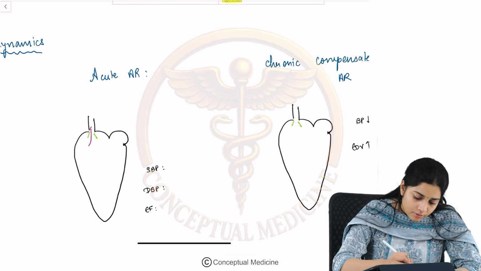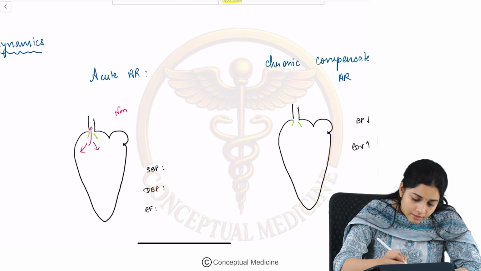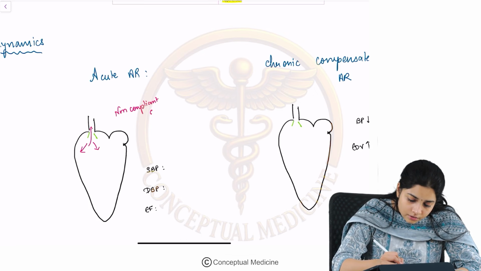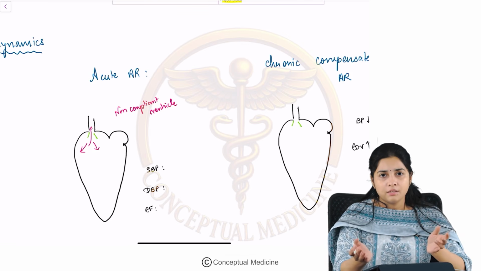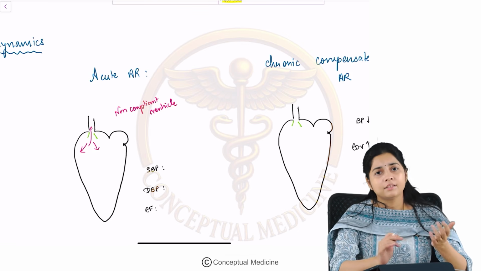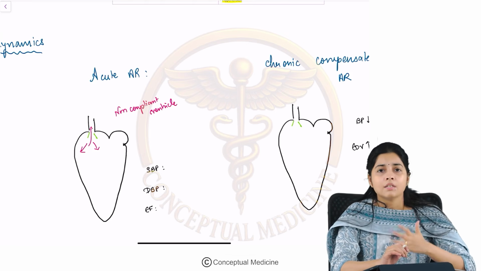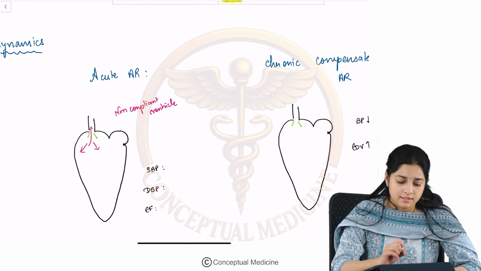The blood that flows here flows back into a non-compliant ventricle. Correct? Because the ventricle is not expecting the aortic regurgitation to happen. It has not dilated. There is no compensation. So, there is some amount of non-compliance here.